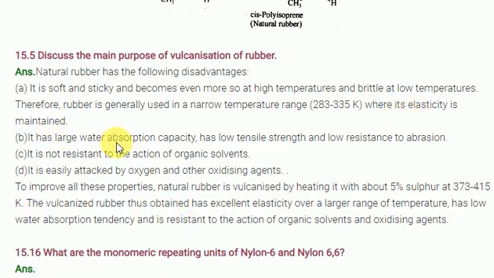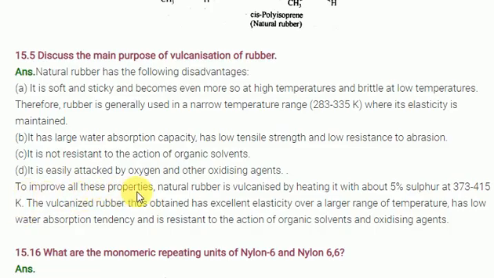It has large water absorption capacity, low tensile strength and low resistance to abrasion. Natural rubber takes up water molecules and becomes heavy. It is not resistant to organic solvents, and dissolves in them. It is easily attacked by oxygen and other oxidizing agents.